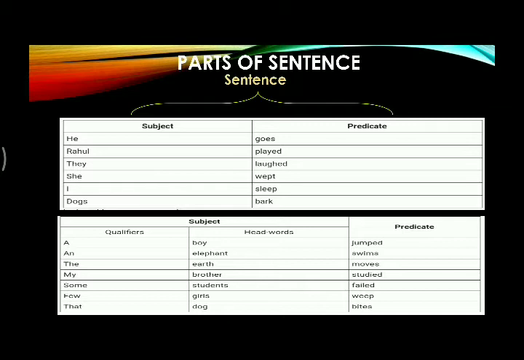We see the next example. If the sentence is a little bit longer, a boy jumped. In this sentence, the subject is a boy. It is a group of words, that is a phrase. In this phrase, a boy, a is qualifier and boy is head word or noun. And jumped is a finite verb and that is predicate. So, subject can be divided into two parts, qualifier and head word.